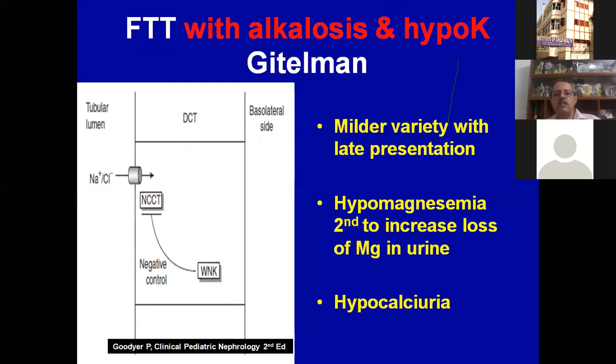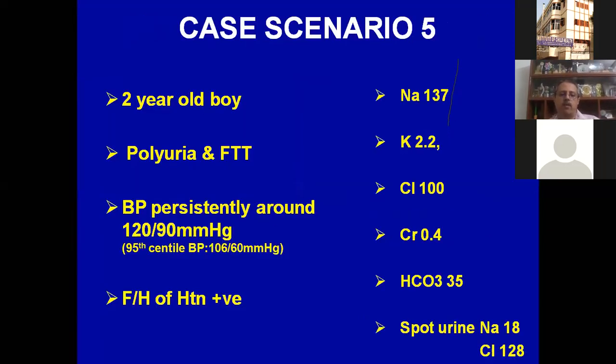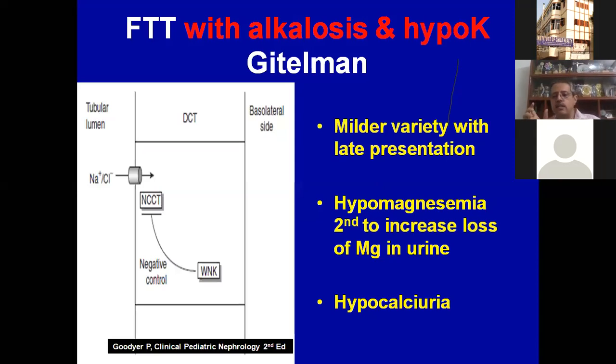Gitelman syndrome is a milder variety of Bartter syndrome, where there are a couple of things which happen here which do not happen in Bartter syndrome. One is the hypomagnesemia, although it is not an all or none loss, but for PGT levels, I think it is acceptable that in Bartter you do not get hypomagnesemia, in Gitelman you do. And in Bartter you get hypercalciuria, in Gitelman you get hypocalciuria. But the pattern is the same: failure to thrive with alkalosis and hypokalemia.